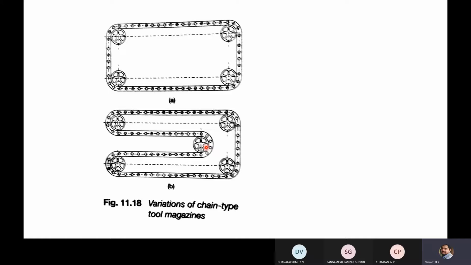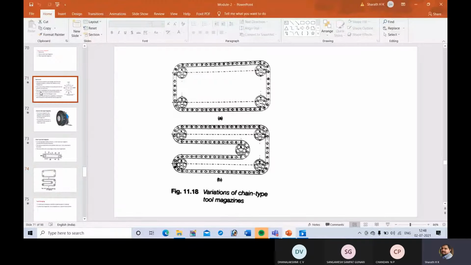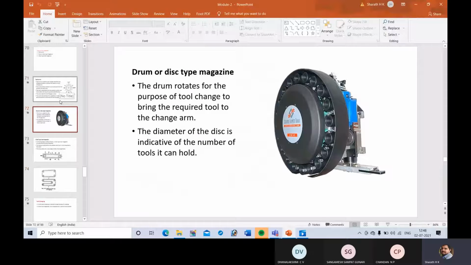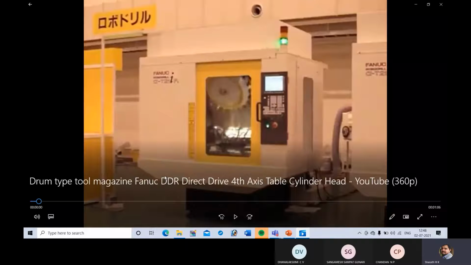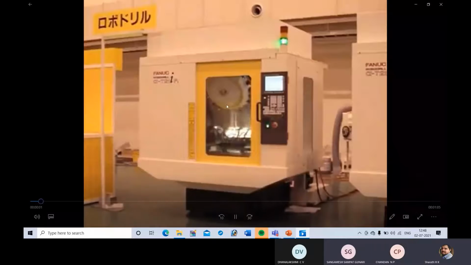By watching this video, you can understand how tool changing is done automatically in CNC machines. So watch this video. I think you are able to see the video. Video connects again. Yes, sir. Okay, now I will play it. Here you can see how the tool change happens.